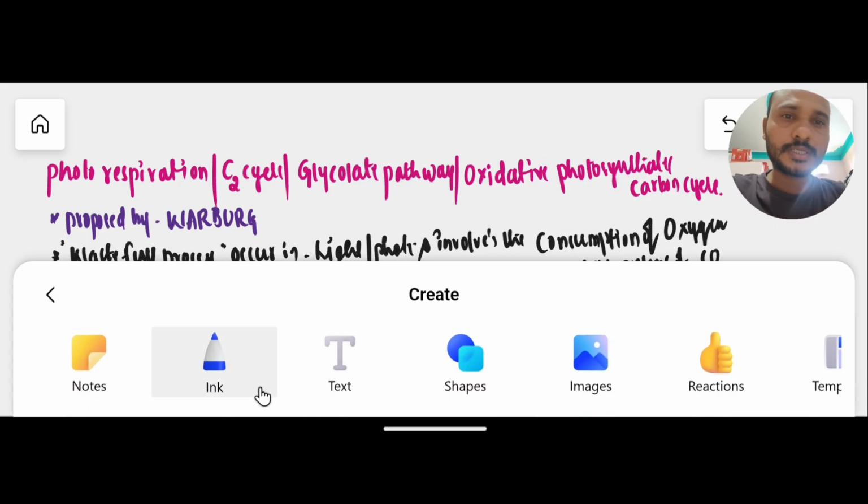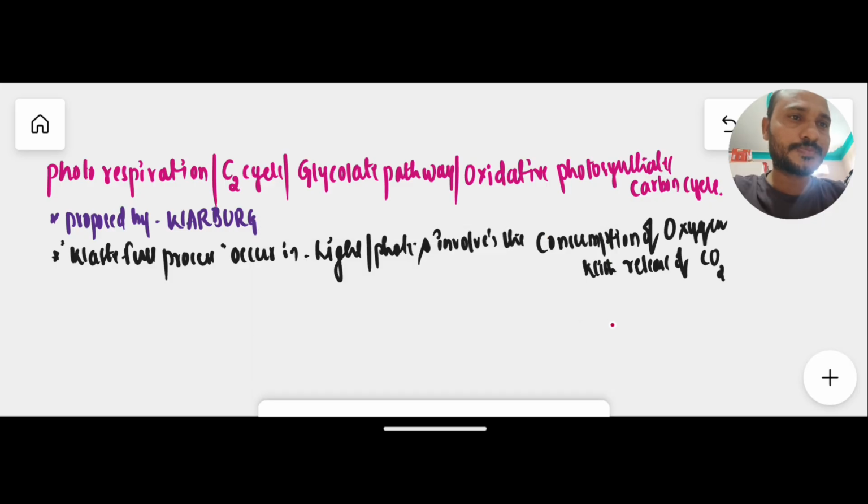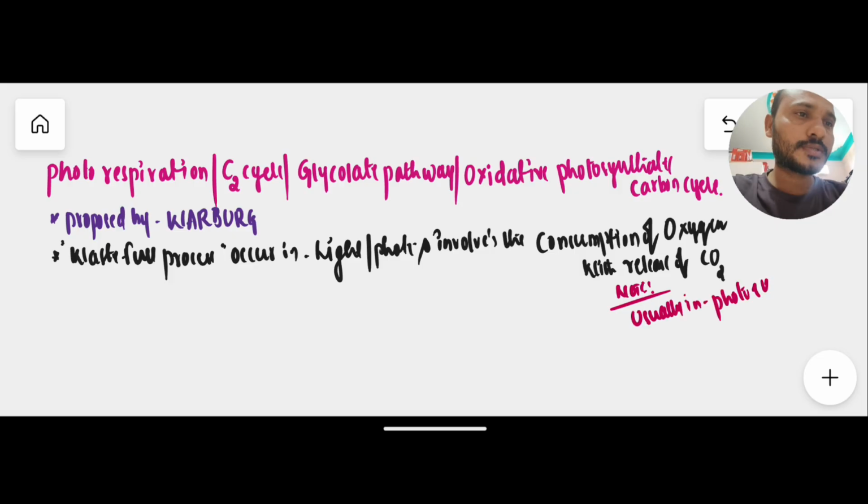Note here, generally in photosynthesis, what happens? Consumption of carbon dioxide with release of oxygen, but photorespiration is quite the opposite. Important note: usually in photosynthesis, consumption of carbon dioxide with release of oxygen will occur, but in photorespiration, consumption of oxygen and release of carbon dioxide will occur.